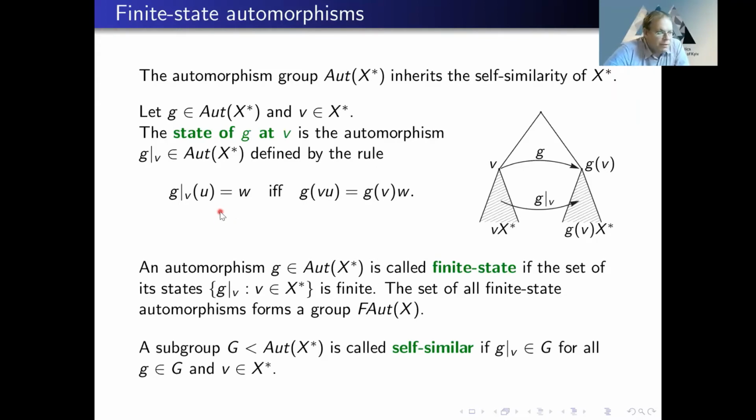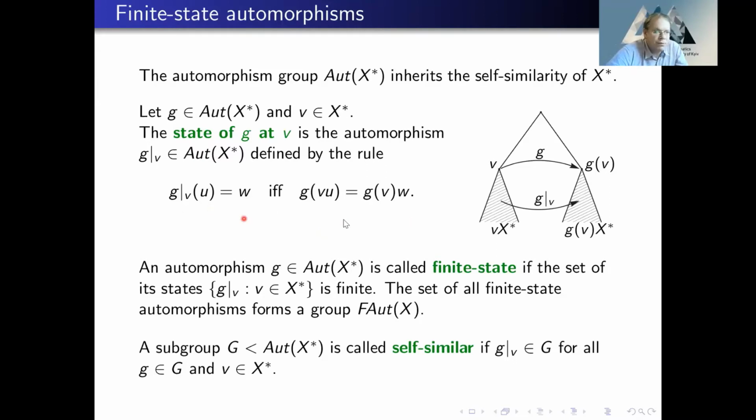Now, when we have this notion of a state, we can define many interesting subgroups in the group of automorphisms. For example, we can consider automorphisms with finitely many states, finite-state automorphisms. And they form a group, the group of finite-state automorphisms. We may consider subgroups which are closed with respect to taking states, which are called self-similar groups, and so on. And today, I will be talking about the number of states and how the number of states grows when you take the power of an automorphism.